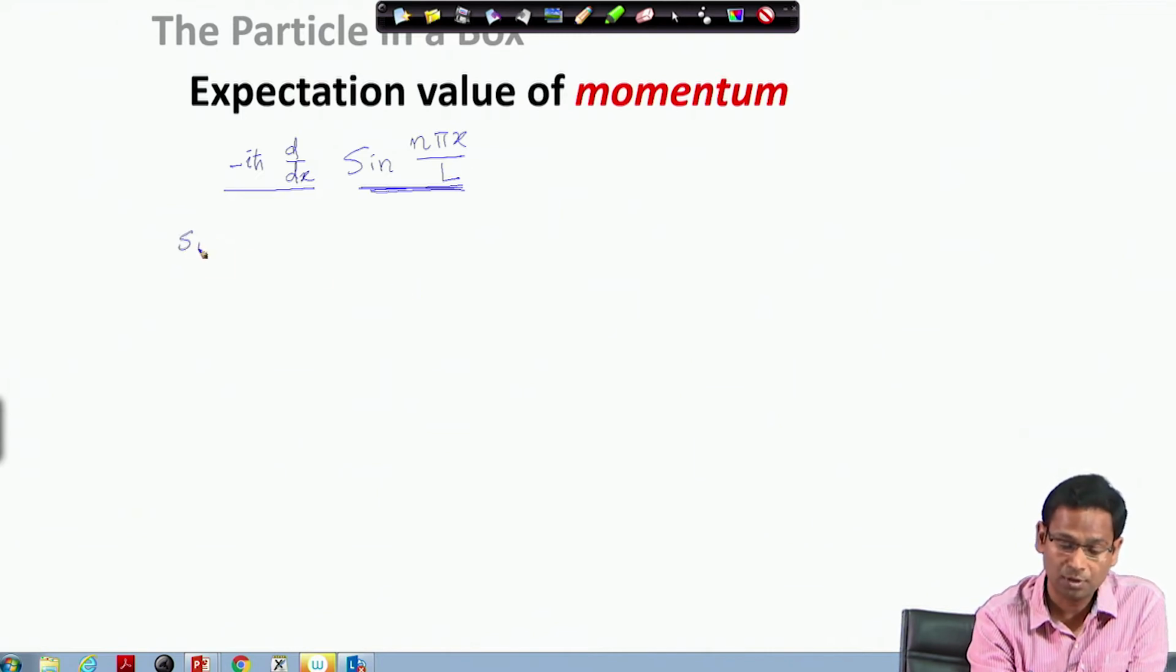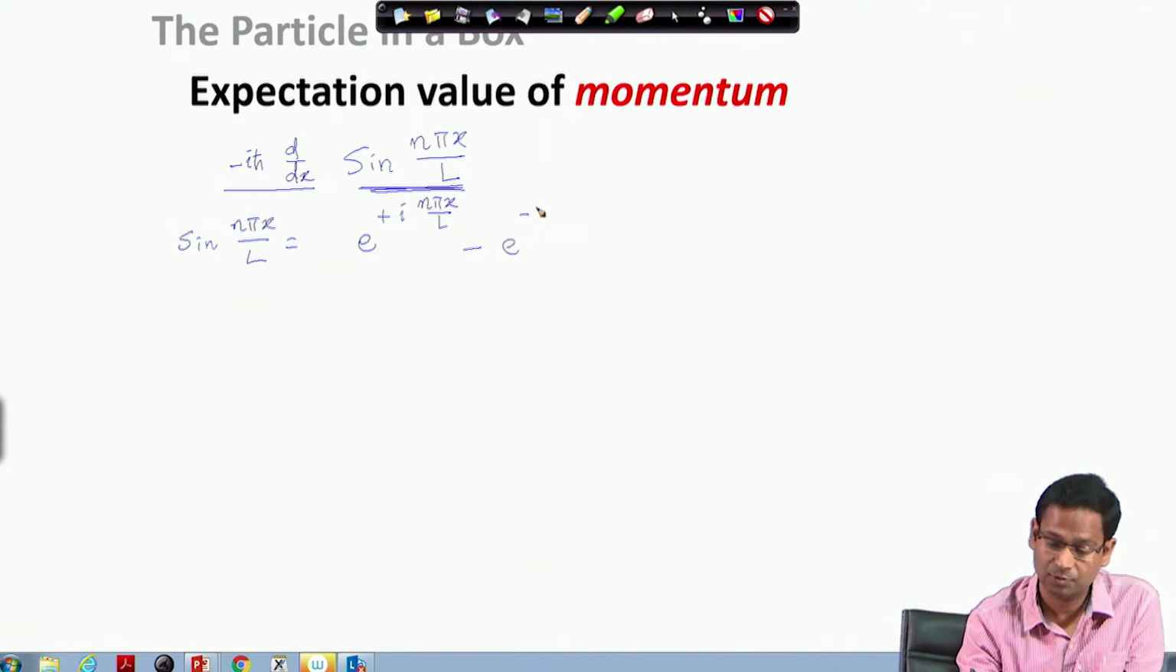So, I would use sin(n pi x divided by L). I can write it as e to the power i n pi x by L minus e to the power minus i n pi x by L, divided by 2i. So, this simply expresses a sine function in terms of two exponential functions: sin theta equals e to the power i theta minus e to the power minus i theta divided by 2i.